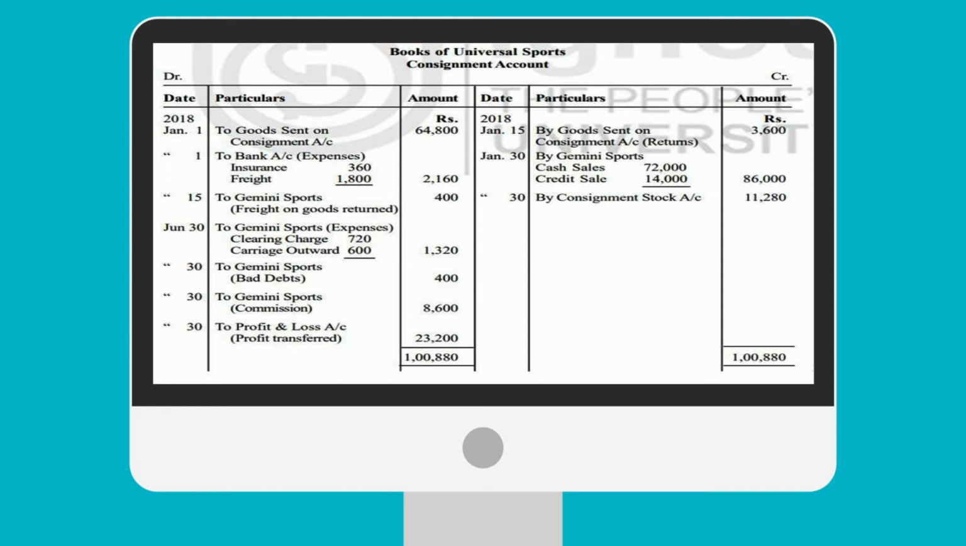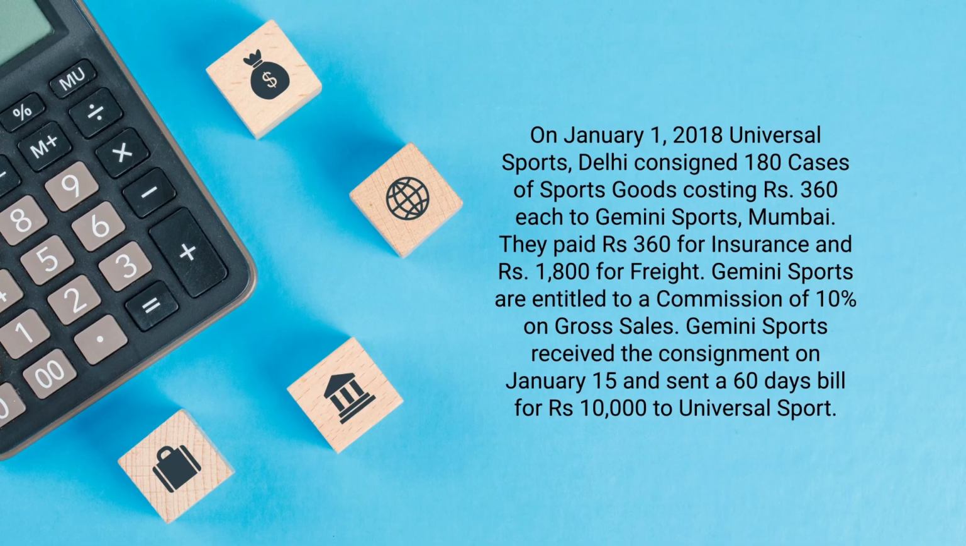To bank, so these are the expenses incurred by the consignor. It means these are the expenses which are incurred by Universal Sports of Delhi. Insurance 360, freight 1800, so total is 2160. So let us check the amount of insurance and freight. It is mentioned that the consignor, that is Universal Sports, paid rupees 360 for insurance and rupees 1800 for freight. It means the amount is okay.